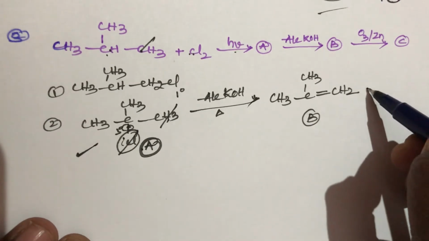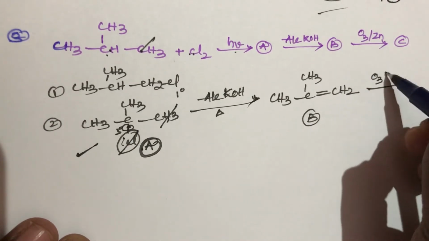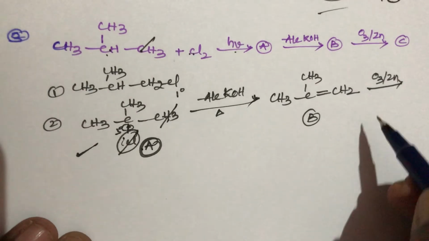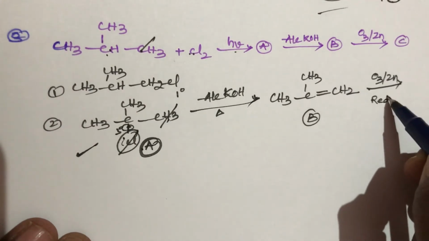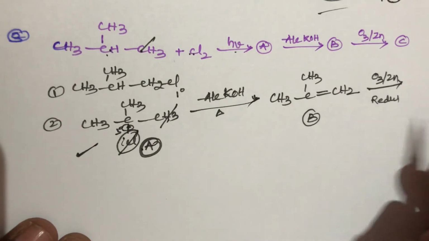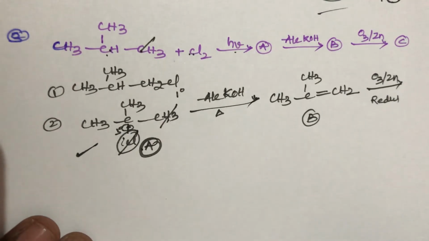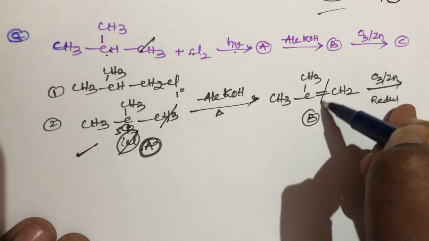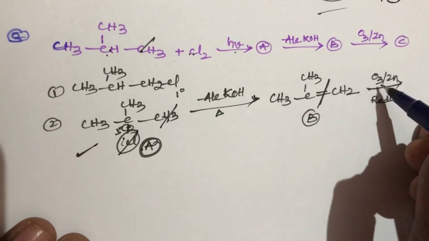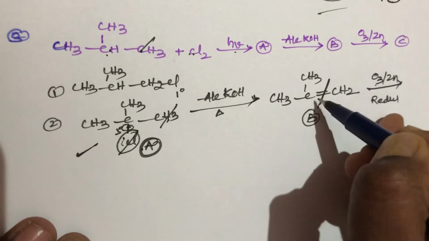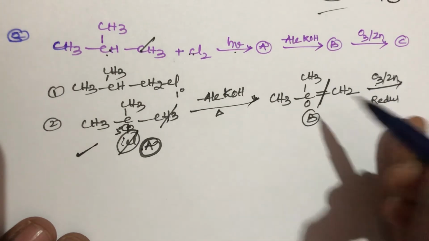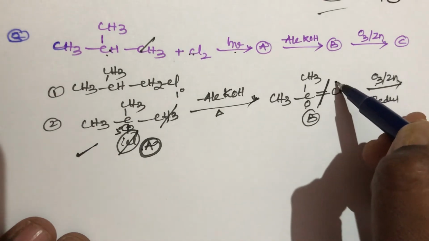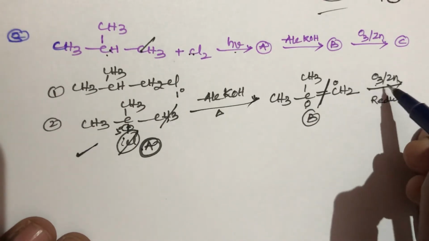When B compound reacts with O3 and Zn, that is ozonolysis, and it belongs to reductive ozonolysis. Simple trick, student. Here three oxygens are there. First step, what to do? Cut this bond, that is cleavage. Out of these three oxygens, put one oxygen on this carbon, another oxygen on this carbon, and one more oxygen on this zinc.